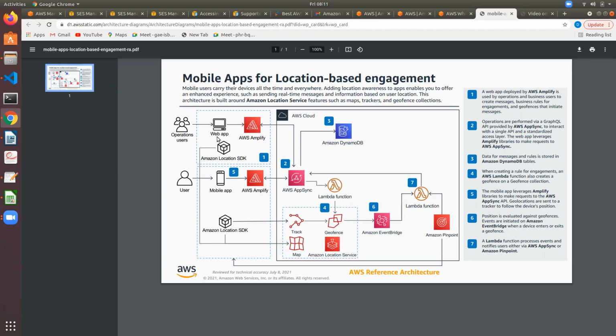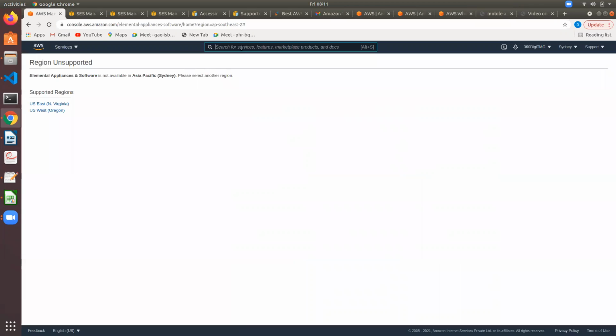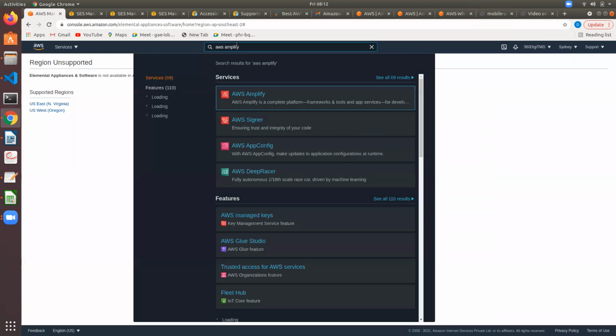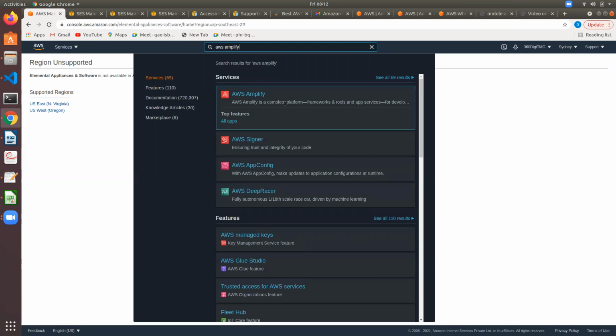So here there is a web app, a mobile app, and there is AWS Amplify. So let's see what AWS Amplify does. It's a framework and tools app services for developers.